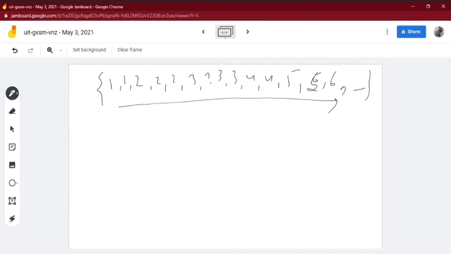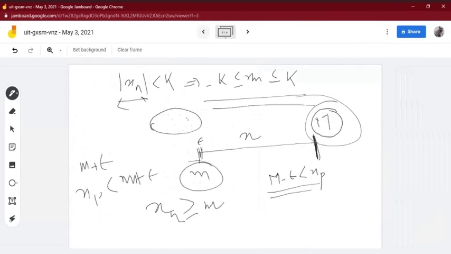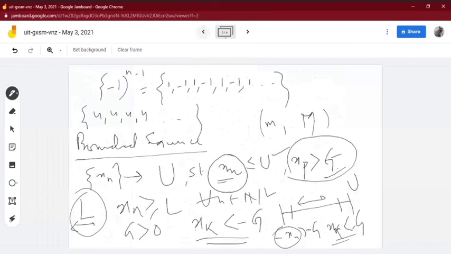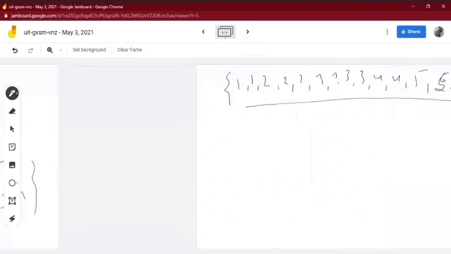So this is how you define it. Sometimes you will get sequences which are neither monotonic increasing nor monotonic decreasing, that is, not monotone. For example, minus 1 to the power n: minus 1, 1, minus 1, 1, it is neither monotonic increasing nor monotonic decreasing. Clear?